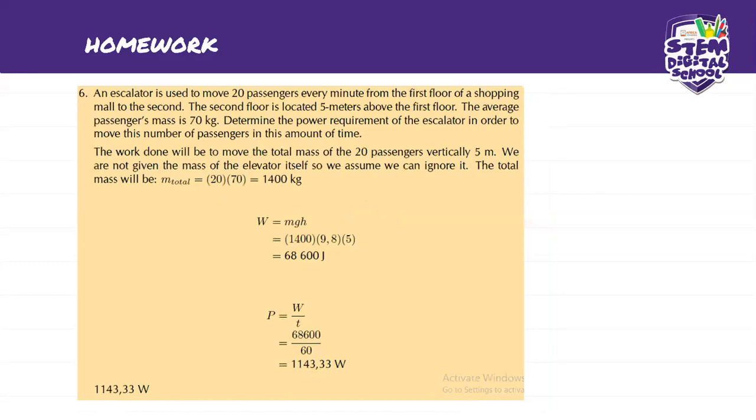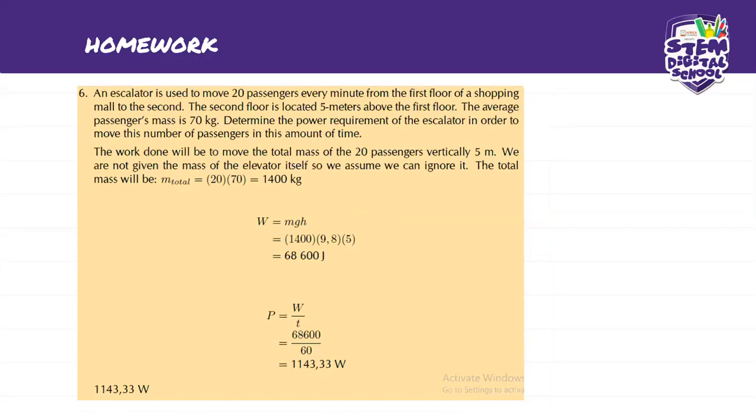On number 6, it says an escalator is used to move 20 passengers every minute from the first floor of a shopping mall to the second. Okay, you guys understand that? An escalator moves 20 passengers every minute from the first floor of a shopping mall to the second floor.